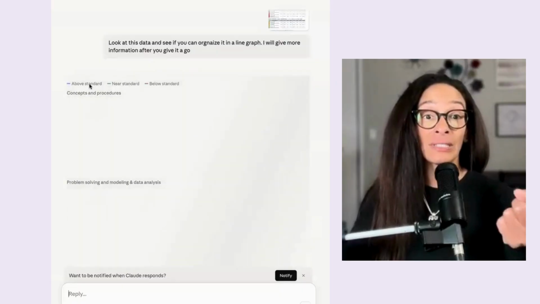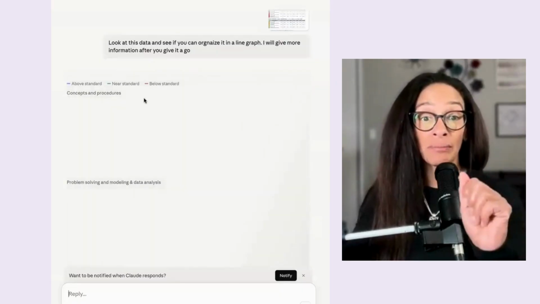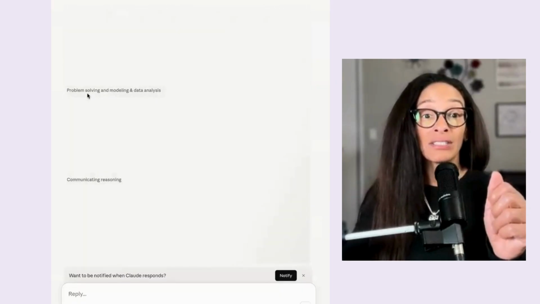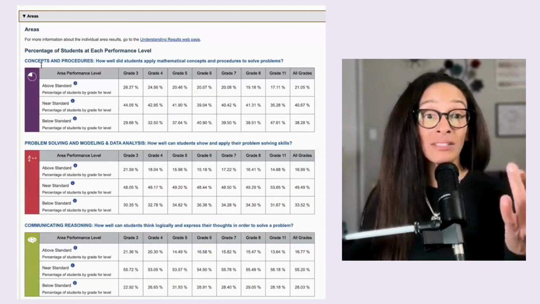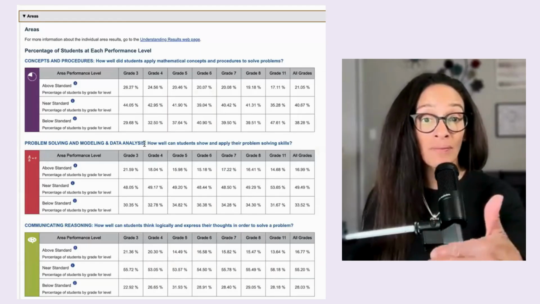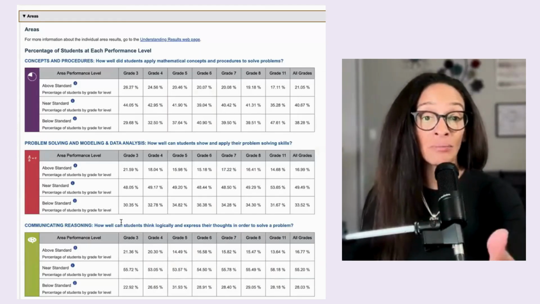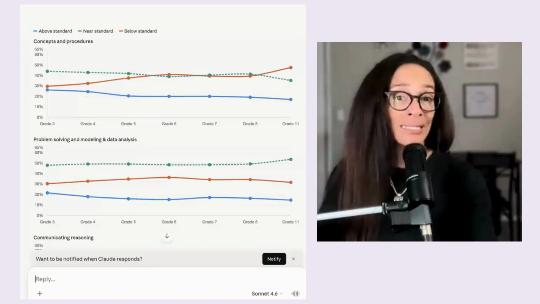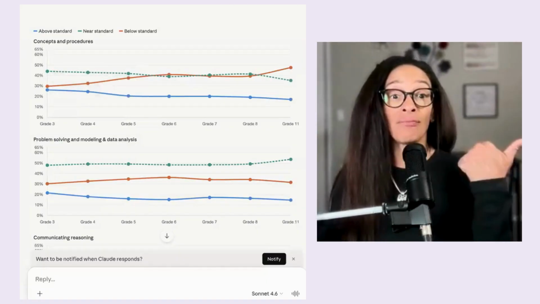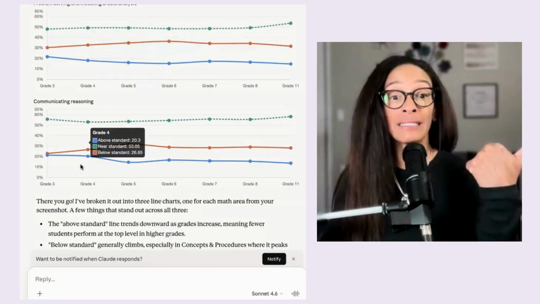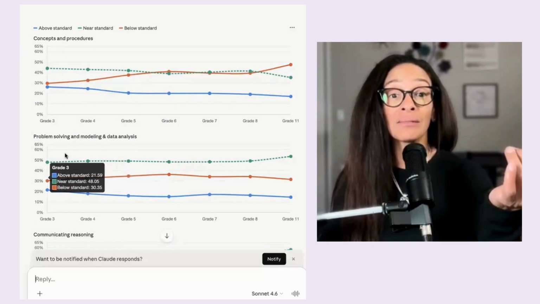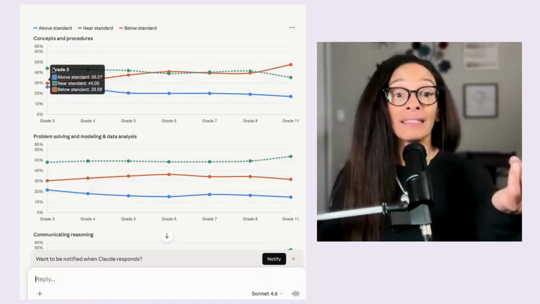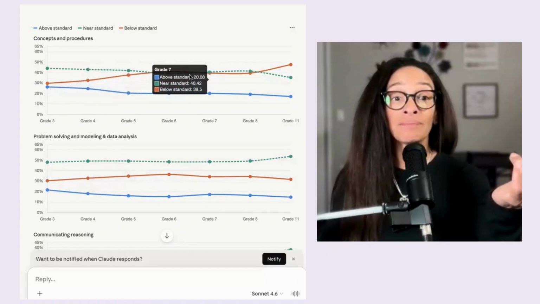You can see that it's looking at the above standard, near standard, and below standard, and it's looking at each of the area claims. While it's doing that, you have concepts and procedures, problem solving and modeling and data analysis, and communicating and reasoning. And you can use any data set, I'm sure, but it did do that for me. So it's putting them all in a line graph, which probably is good to look at. So you can see in concepts and procedures that this is the above line.